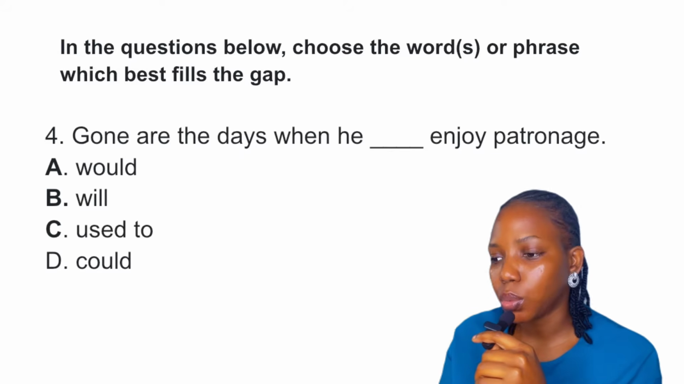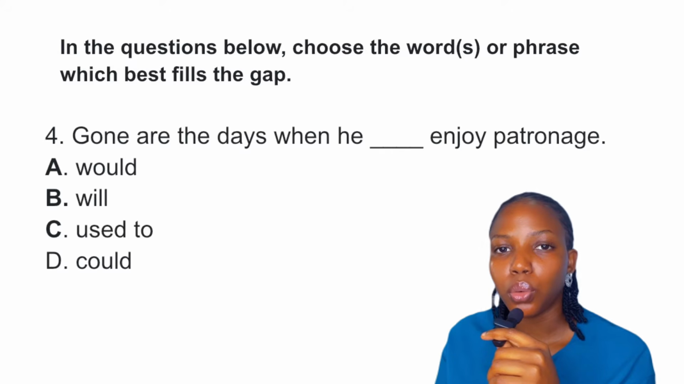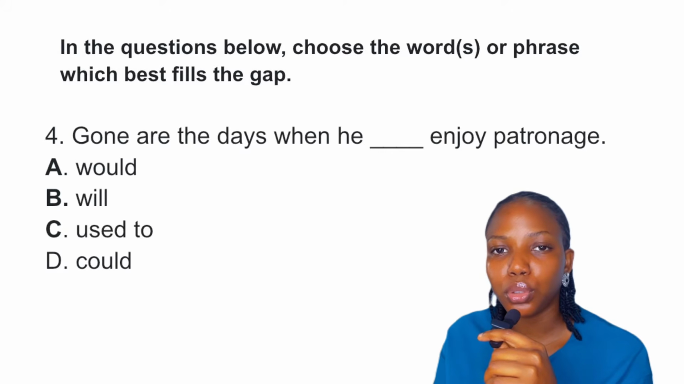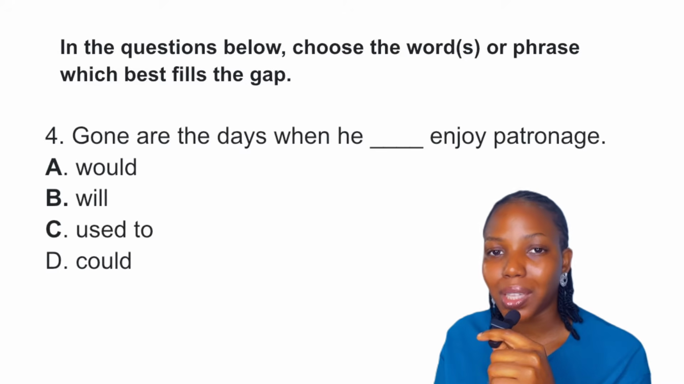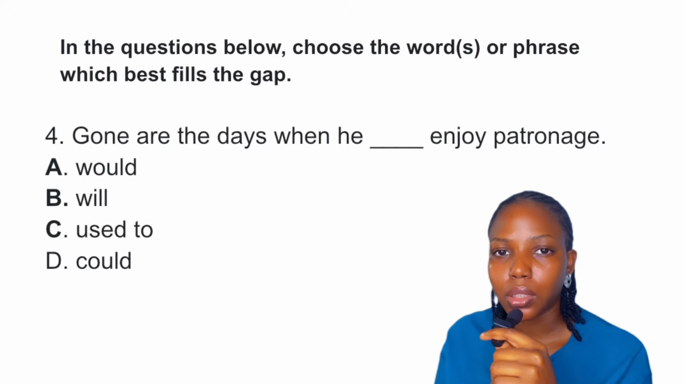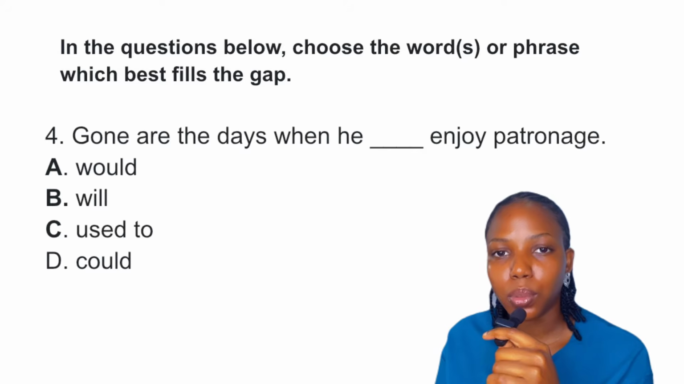So that leaves us with would and used to. Would and used to are both used to talk about past actions, or past repeated or habitual actions, but they are used differently. Now the question is, how are they used differently? Let's start with would.